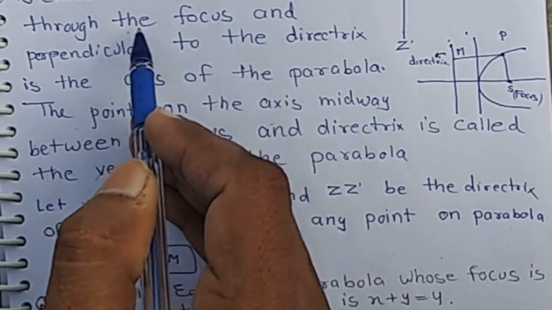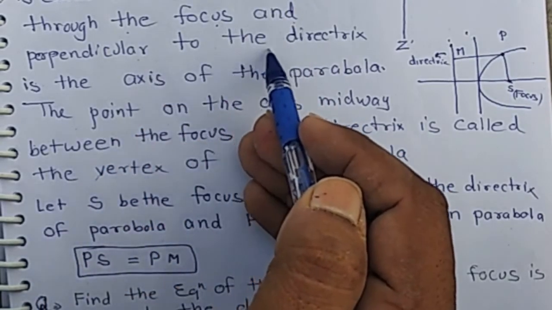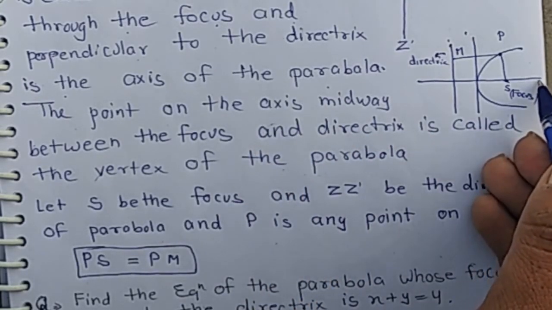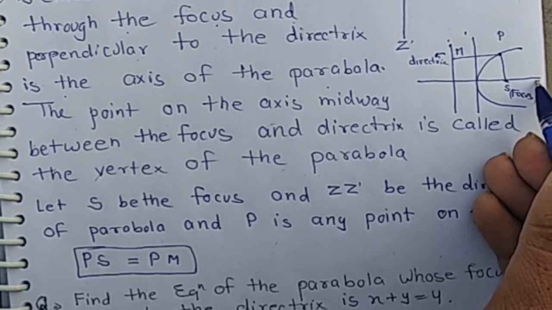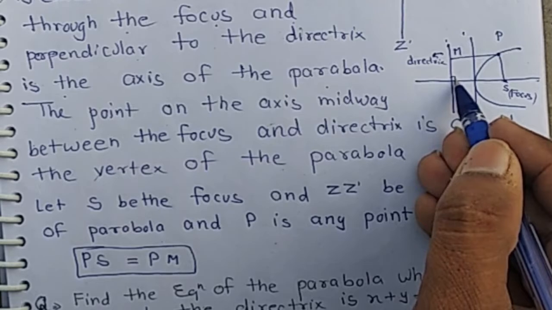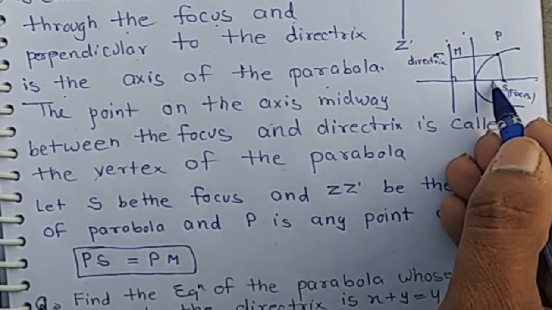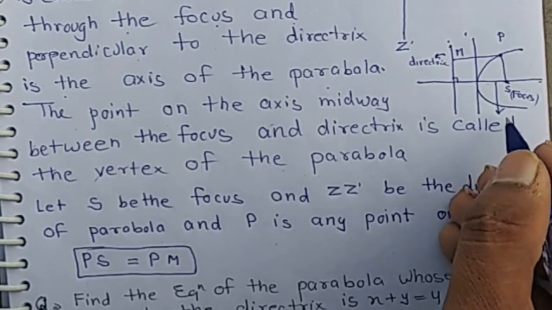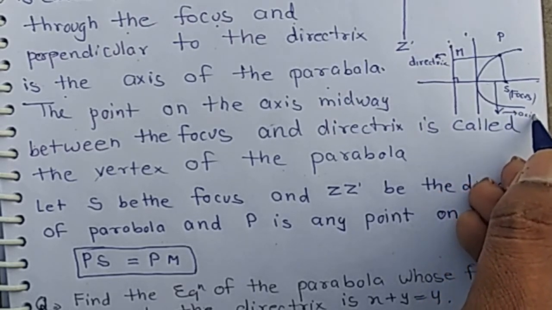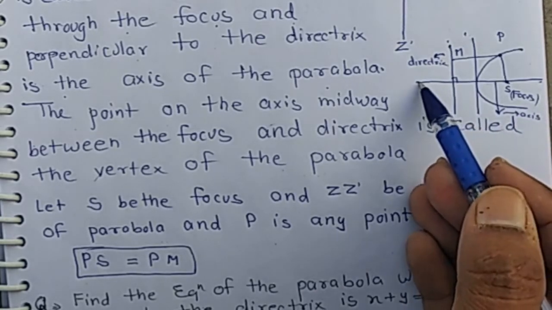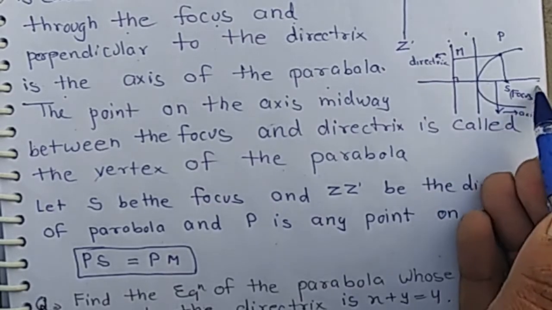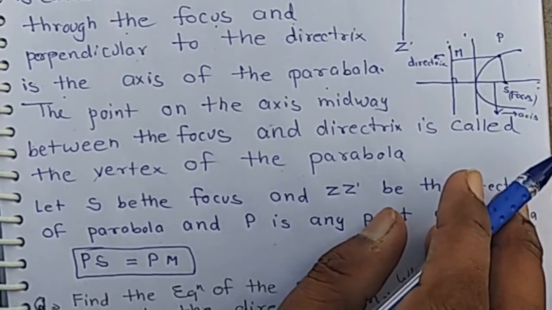The line through the focus and perpendicular to the directrix is the axis of the parabola. It is the line through the focus and perpendicular to the directrix. Then this line is called the axis of the parabola. It passes through the focus and is perpendicular to the directrix.